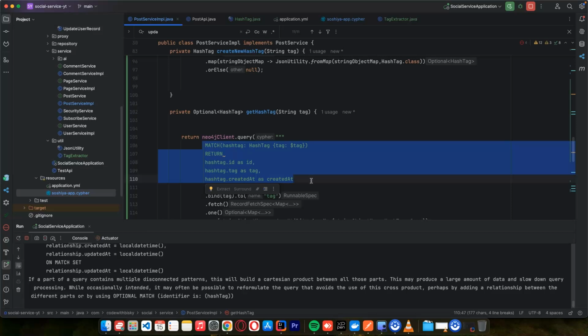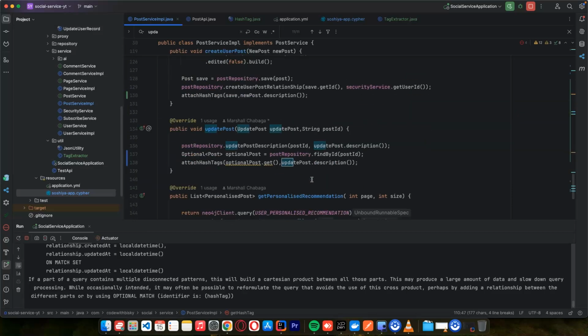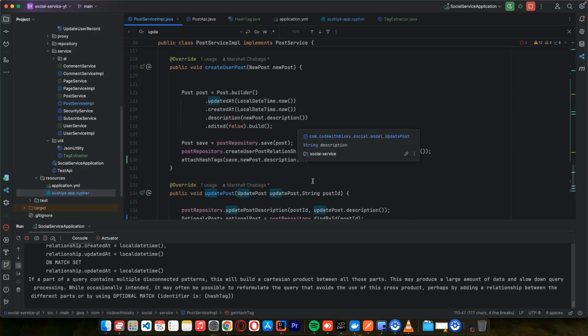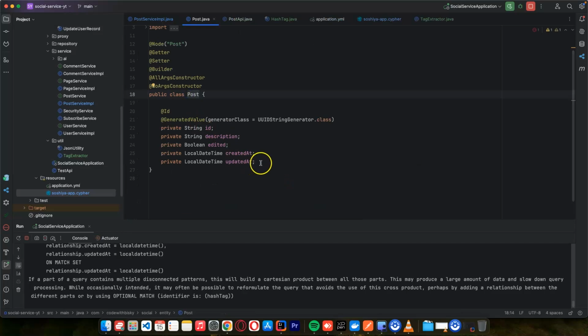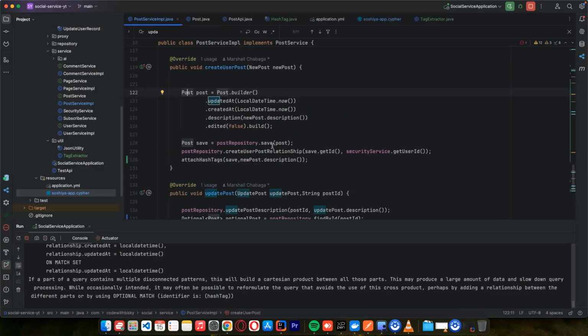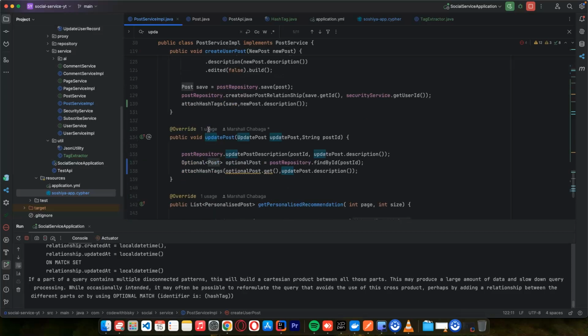So if I run a query, I will be able to get only the few details that I want. If there are some relationships in our post repository, a junior developer can come here and put a list of relationships, and he can pull all the data from our database, and that's not good for performance. So I prefer to do this manually.